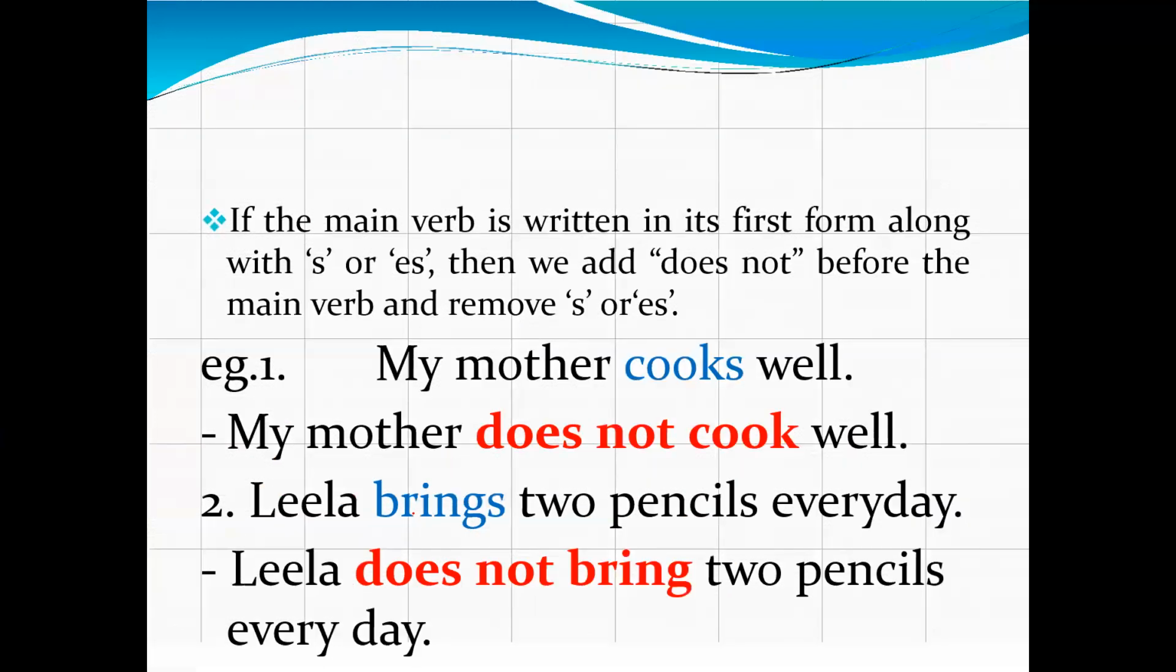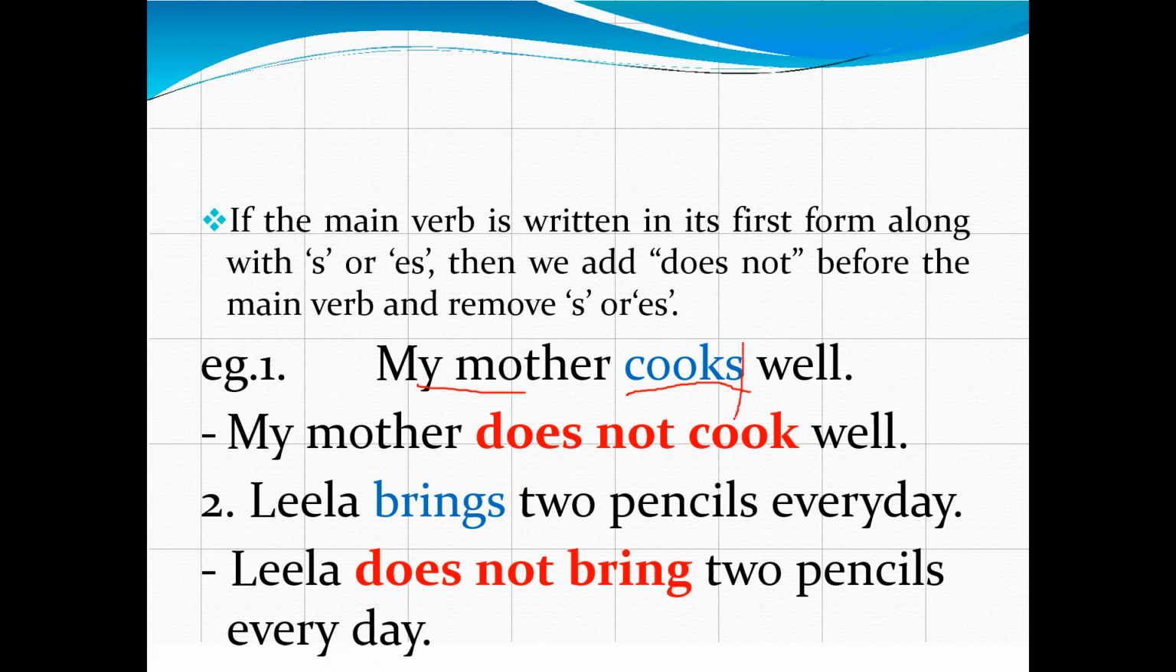Now next, see here. If the subject is third person singular, he, she, it, mother, father, any name, Leela, like this. So let's see an example. My mother cooks well. So here, my mother is the subject. It's singular. Then we will see cooks. Now, when we are changing it, we will use its main verb. What is the main verb? The root verb, that is cook.